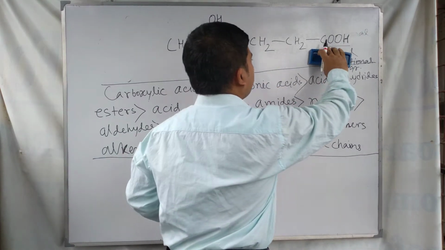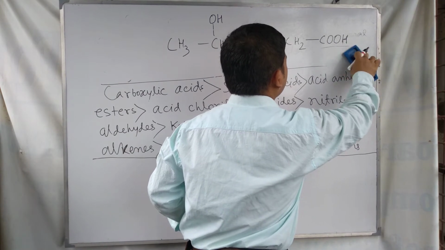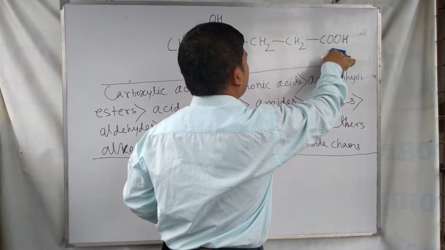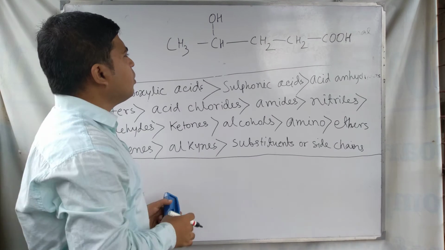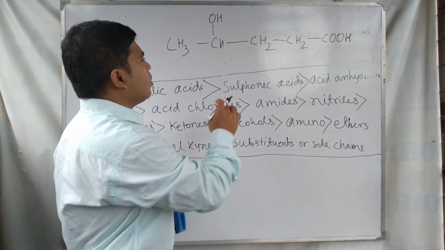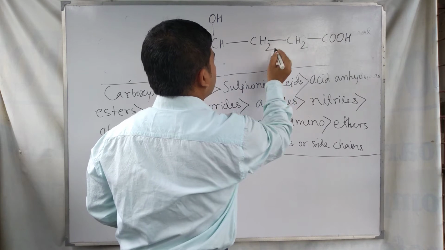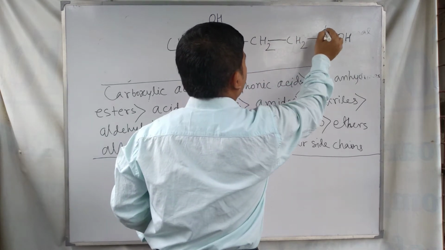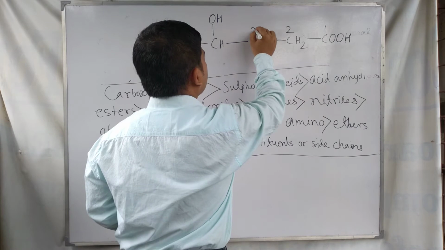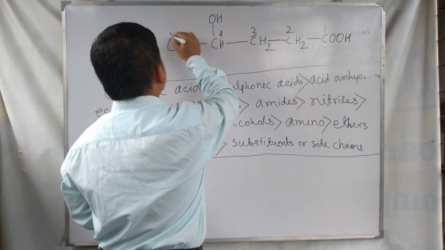After selecting the principal functional group and the substituent or secondary functional group, you can write the IUPAC name of this compound. This compound can be numbered as 3, 4 and 5.